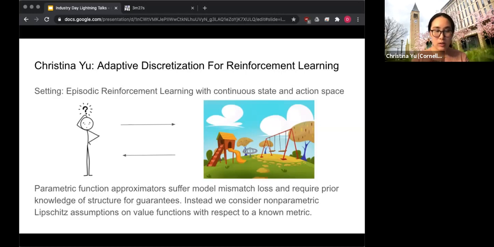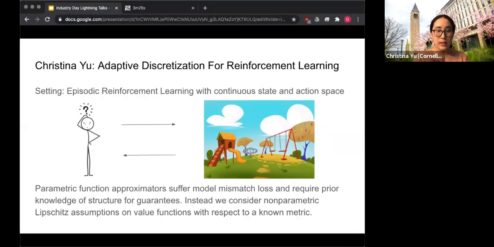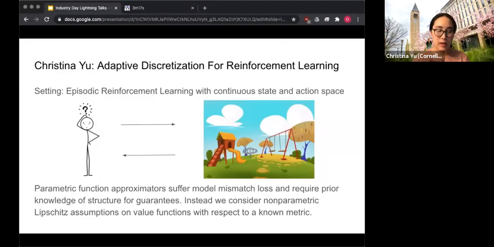So one approach is to use parametric function approximators, but these suffer model mismatch loss and require prior knowledge of the structure in order to guarantee your convergence with respect to a particular model class. So instead, we're going to look at non-parametric assumptions on the value function with respect to some known metric.